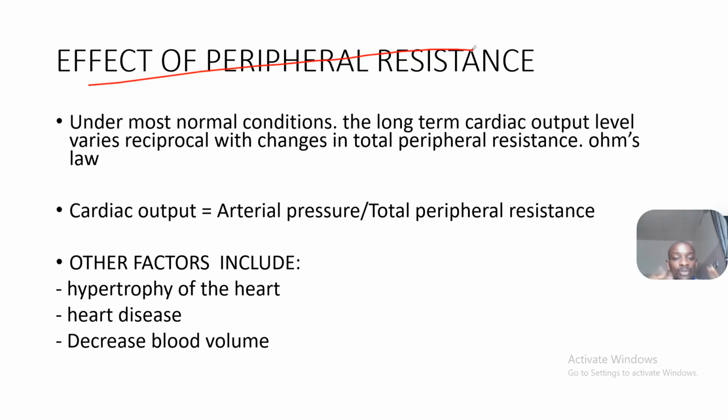Now, we also have the effect of peripheral resistance. We say that under normal conditions, the long-term cardiac output level varies reciprocally with the changes in total peripheral resistance. That's Ohm's law. Cardiac output is equal to arterial pressure over total peripheral resistance. Okay, now you see that cardiac output is directly proportional to arterial pressure, while it is inversely proportional to peripheral resistance. When you resist, you have less flow. Okay, that's the summary.